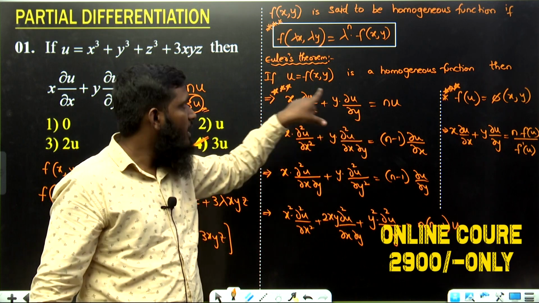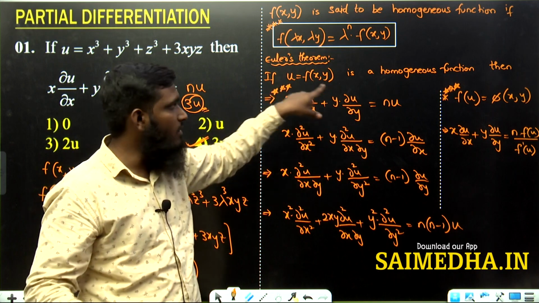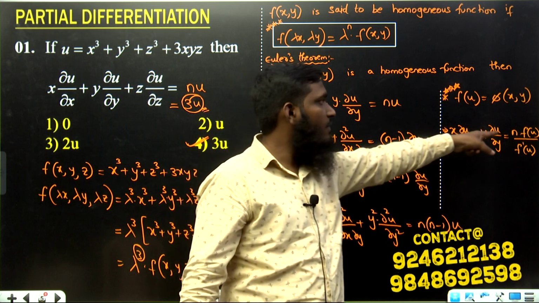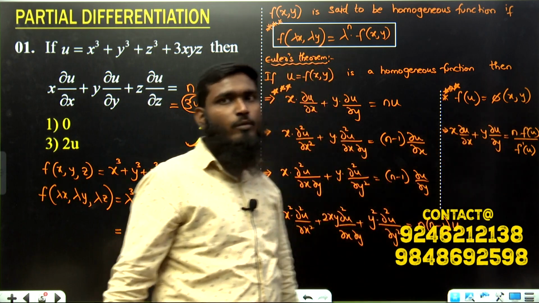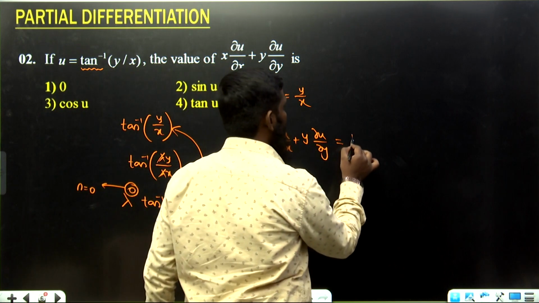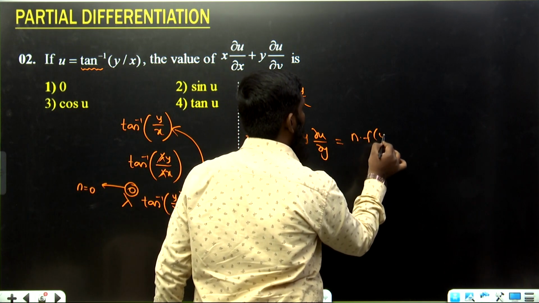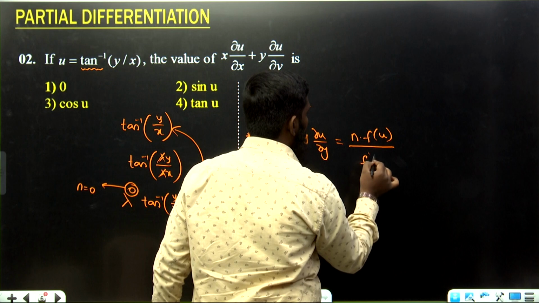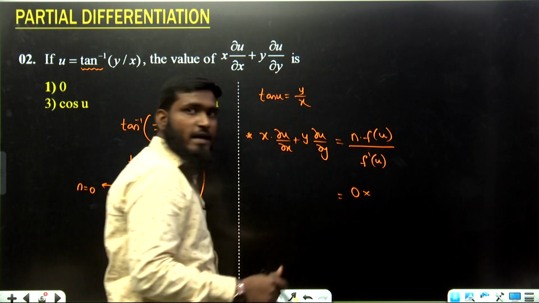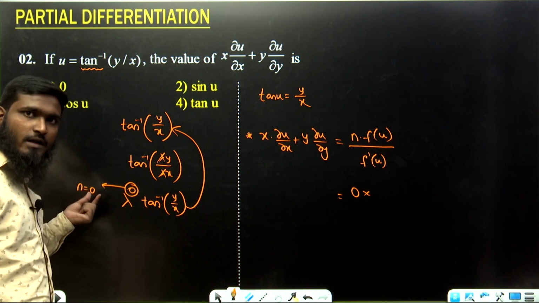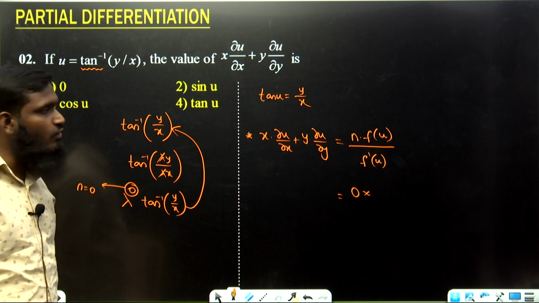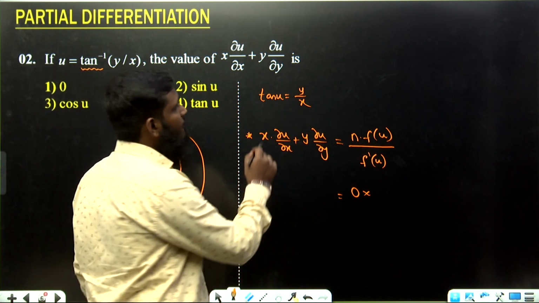Understood this concept? If you have only u on the left side, then the formula is n u. If you have f of u on the left side, then we use this formula, n into f of u by f dash of u. So we write this as n into f of u divided by f dash of u, which equals n, whose value is 0. If you do not have the lambda part, we take lambda power 0, meaning n is equal to 0.